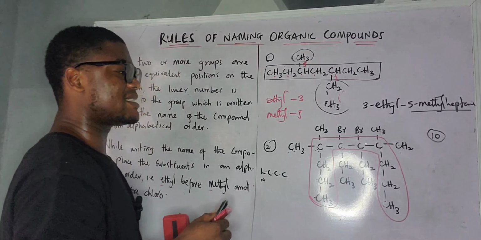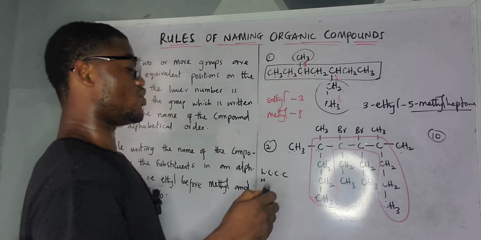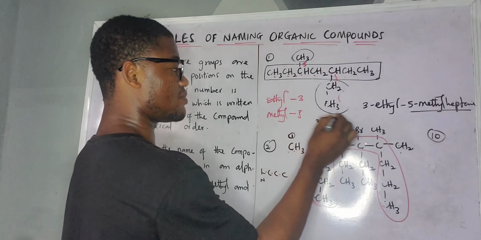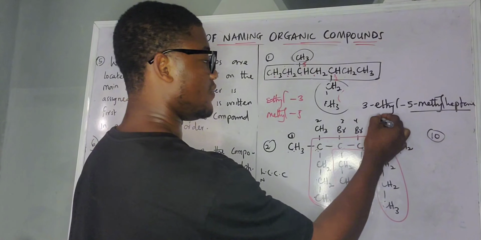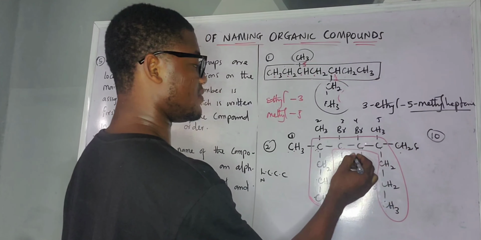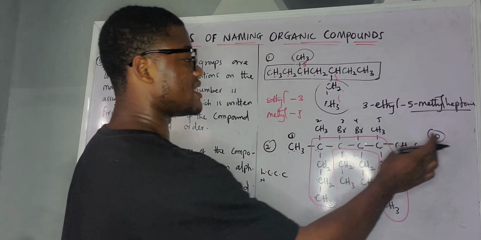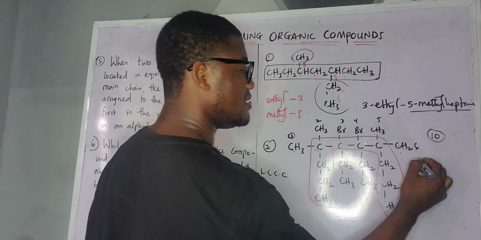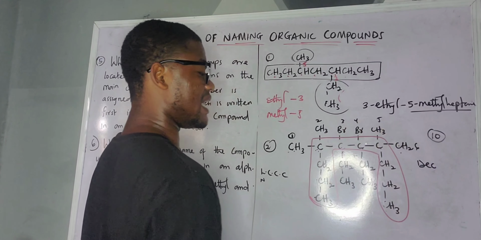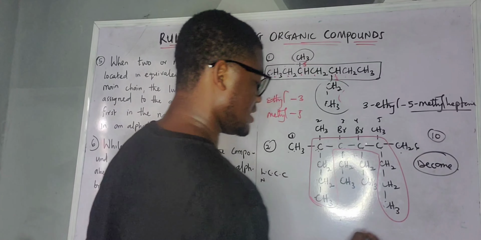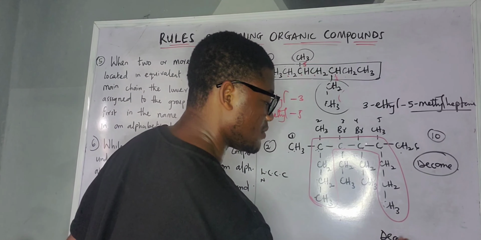So any other thing outside this box is a substituent. So we have one substituent here, the second substituent, the third one, fourth one, fifth one, sixth one, seventh one, eighth one. So we have 8 substituents here, right? Since we have 10 to be the longest chain, 10 is dec. And since we are dealing with just alkane here, just single bonds, it is decane. So the main chain is decane.